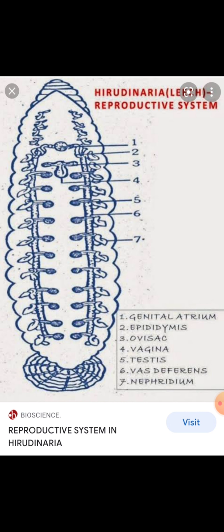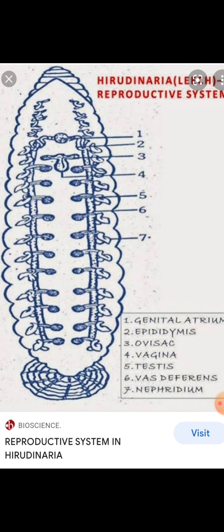The vasa deferentia are a pair of slender tubes lying on the ventral body wall parallel to the nerve cord.